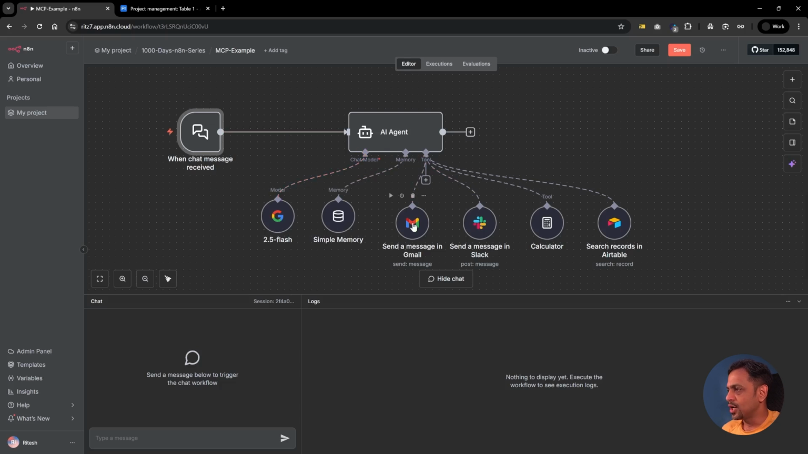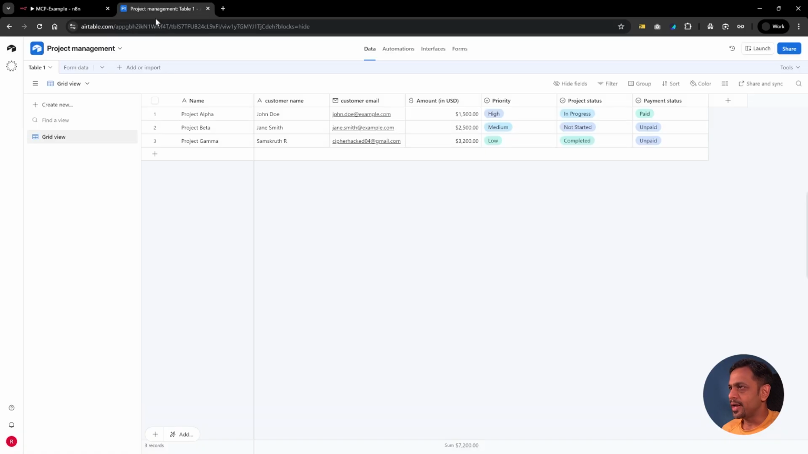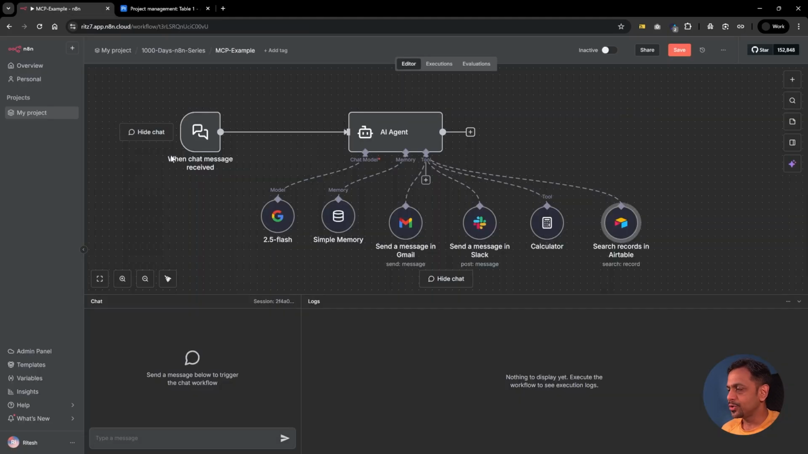We have a simple memory. We have send a message in Gmail. We have Slack, which will send an update to us. We have a calculator node and we have search records in Airtable. In Airtable we have the project details, along with the customer name, the customer email, the amount, priority, project status, payment status, and so on. So what I'm going to do is send a message over here to check the details about a particular project and then send an email to the customer for the payment.